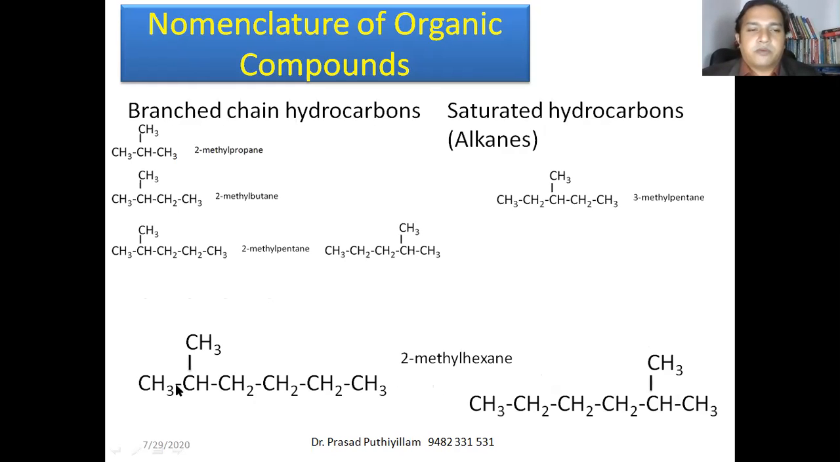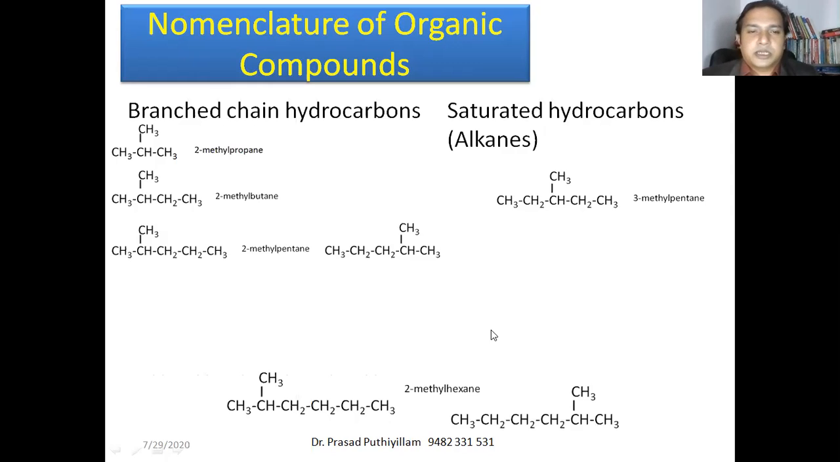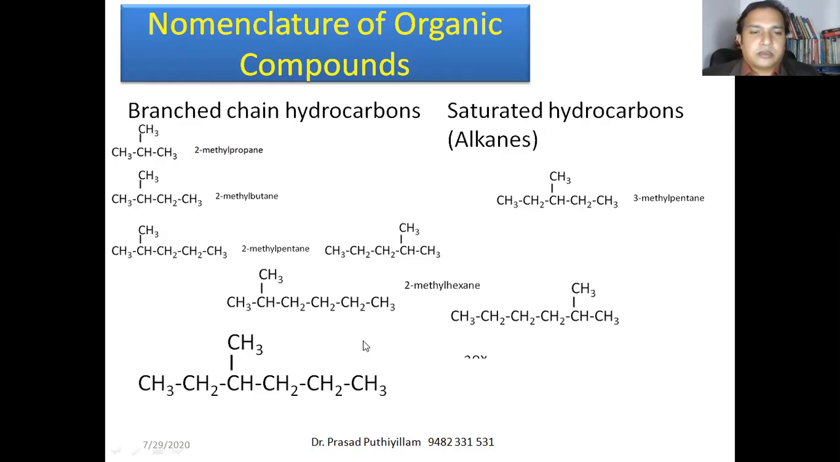The main chain is 1, 2, 3, 4, 5, 6, that is 6 carbon atoms in the chain. Therefore, it is hexane. The second carbon atom has got the methyl group. Therefore, it is 2-methyl hexane. And the same molecule is represented here: 1, 2, the second carbon atom has got a methyl group. 2-methyl hexane. Then the next example is the third position of hexane.